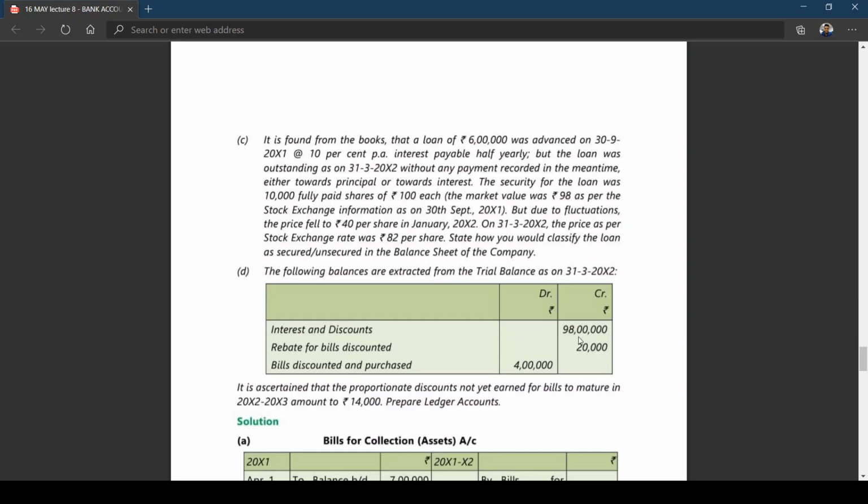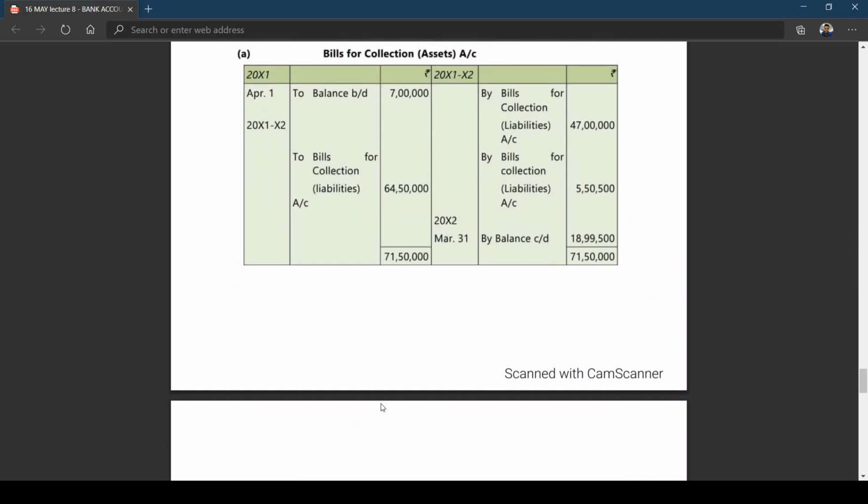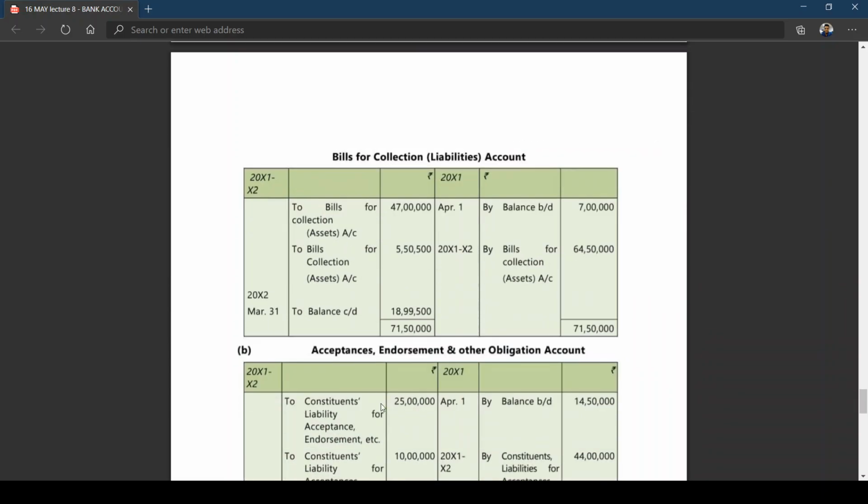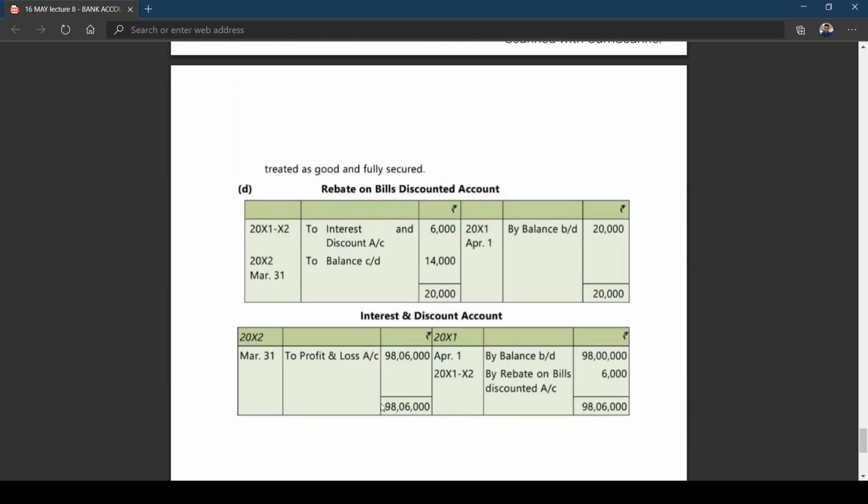In the rebate on bills discounted account, what is the opening balance? 20,000. In simple words, what is not yet expired? Not yet expired, that is unexpired, is 14,000. What is the amount that is to be treated as income? 6,000. So I think you can see these two accounts. In the rebate on bills discounted account, whatever I explained is there. Opening balance 20,000. Rebate on bills discounted during the year, out of which 14,000 is related to which year? Next year, because the income is unearned.